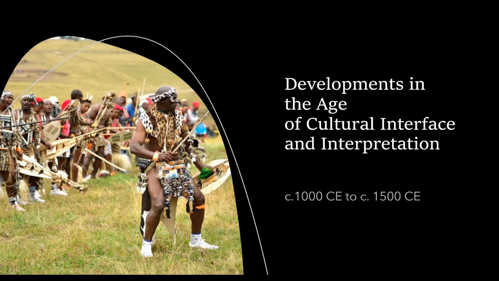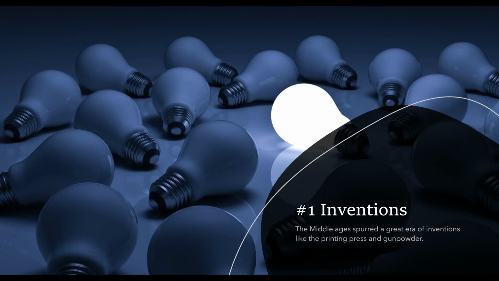Developments in the age of cultural interface and interpretation, from around 1000 CE to around 1500 CE. The three key developments I want to discuss in this 500-year period are inventions, the discovery of the Americas, and colonialism. Two inventions I want to talk about are the printing press and gunpowder.